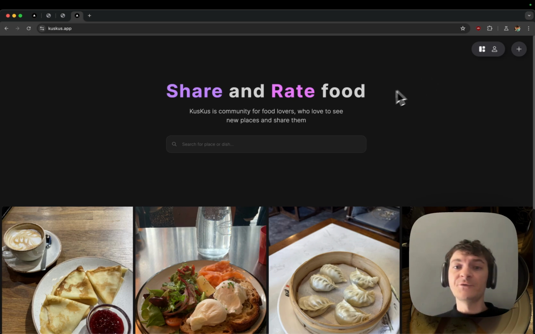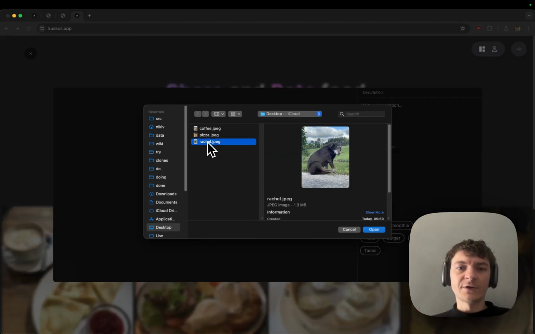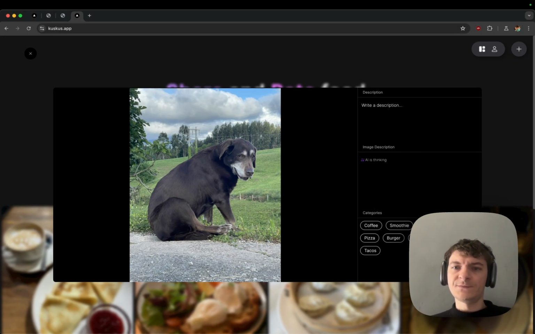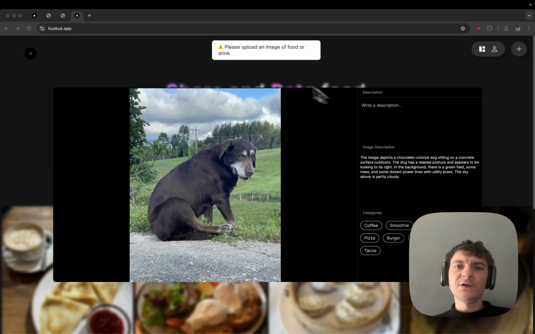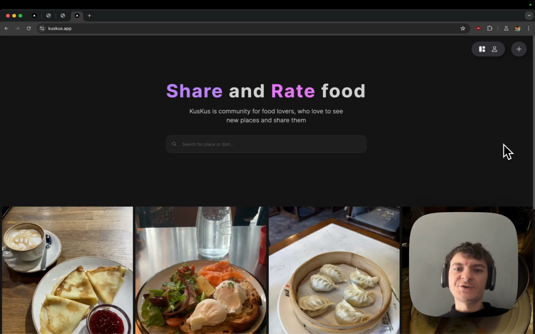The other thing I wanted to show you is, since this is a social network specifically for foods and drinks, I have an image of my dog here, and I'm going to try and upload it. Again, it's doing the same thing. It takes the image, tries to get a description of it, and then hopefully, yes, it says this is not a food or a drink. This is using the Vercel AI SDK and Zod, which gives a true or false result, and so I cannot upload it. Unfortunate, but this is an app for foods and drinks. So that is the gate on the posting functionality.